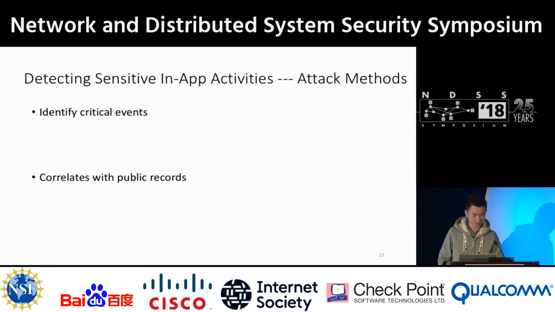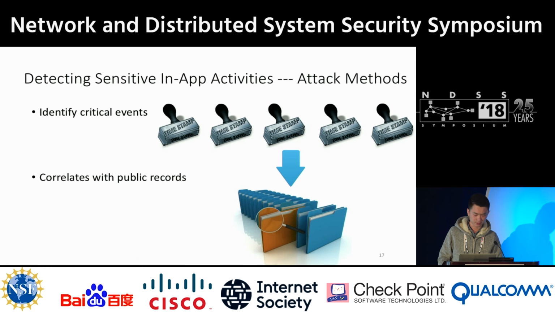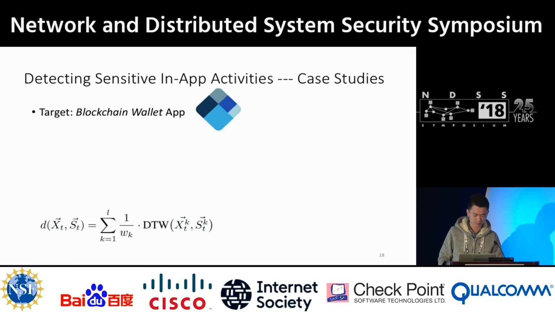However, there is a record for each transaction. If we can identify the payment events and record timestamps, we can search the public records for correlation and further bind the Bitcoin addresses to the user. So the key here is to identify the payment event. For different UI, there will be a different virtual memory pattern. So to identify the payment event, we use an extended DTW method to do the pattern matching based on the